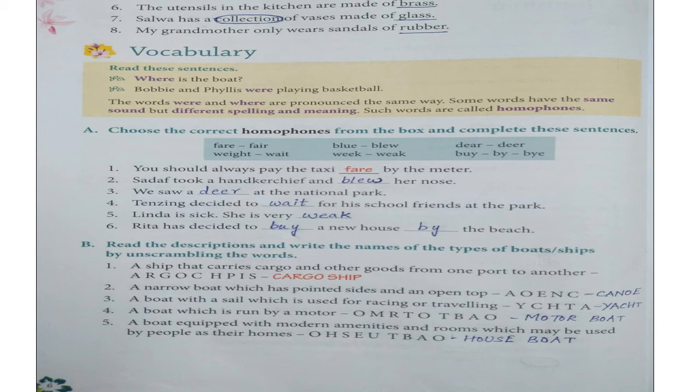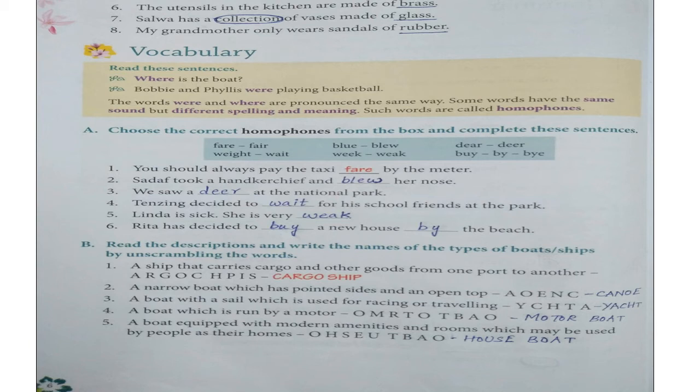7th one, Salva has a collection of vases made of glass. Glass is a material out of which different other things are made. So glass is a material noun and it is underlined. Collection means a group of something. So that's a collective noun. It is circled.